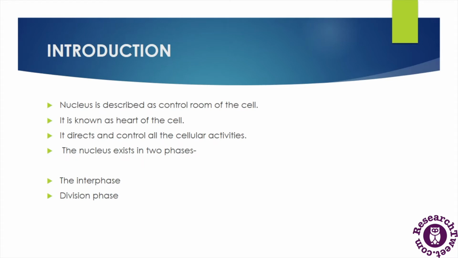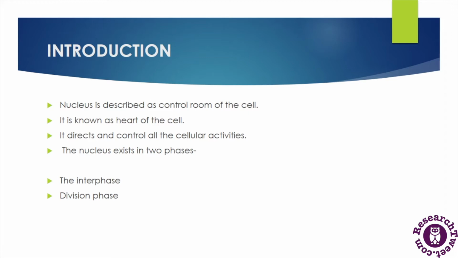Now let's understand what the nucleus is, with some introductory points. As we have discussed, the nucleus is described as the control room of the cell and is sometimes also called the heart of the cell, because the nucleus is the most important component that has all the controls of the cell. It directs all the cellular activities. It has the genetic material and directs cell division, transcription, replication and many other cellular activities, and that's why it is called the control room of the cell.